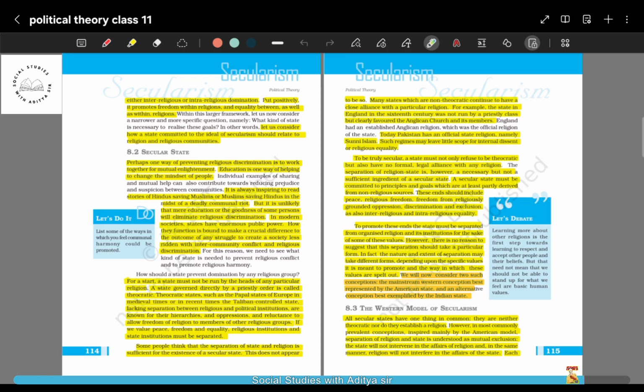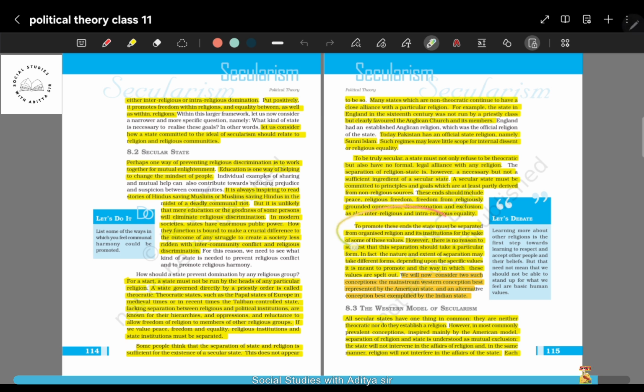In the same way, we cannot say that Sunni Islam is better than Shia or Ahmadiyya. Why? Because each and every sect of that religion is important, as they have contributed towards that religion in some way or the other. So the state should not differentiate between different religious sects and different religious identities.